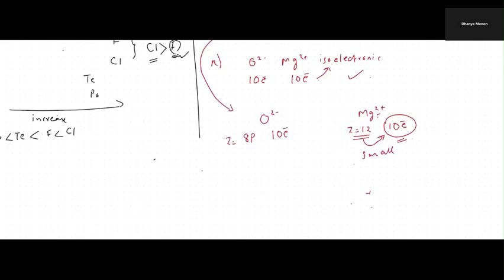So the size of magnesium will be smaller. What about oxygen? It has only 8 protons and 10 electrons, right? So the electron pull will be less. So that means the size will be bigger. So the size of O2 minus is greater than that of magnesium 2 plus.